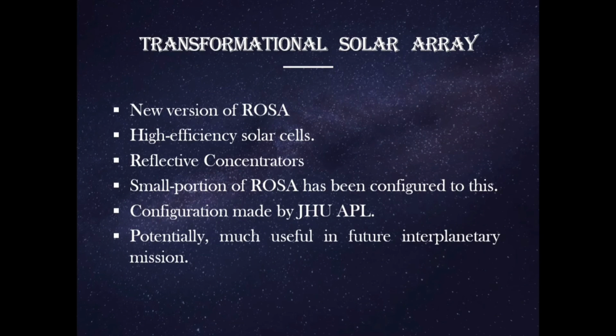Transformational Solar Array. This is actually a new version of ROSA, which has high efficiency solar cells and reflective concentrators. Thus, a small portion of ROSA has been configured to this configuration made by Johns Hopkins Applied Physics Laboratory. Actually, potentially, it is very useful in future interplanetary missions, as NASA thinks. Move on to the next slide.